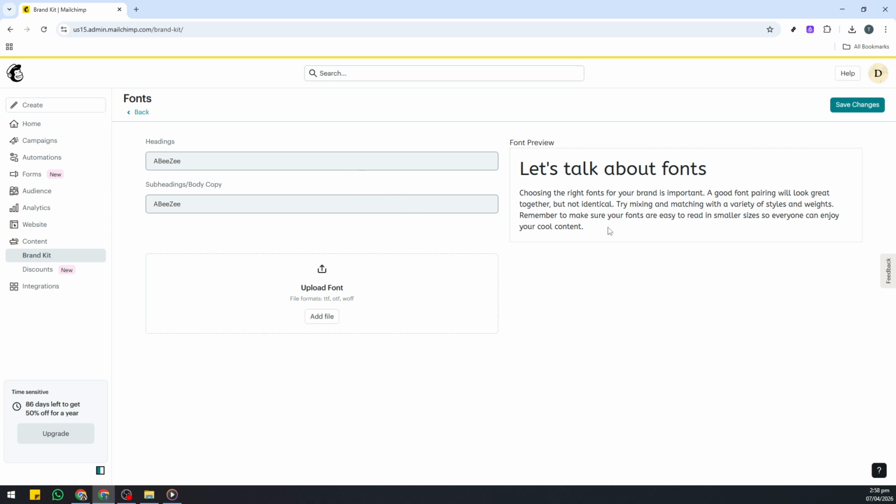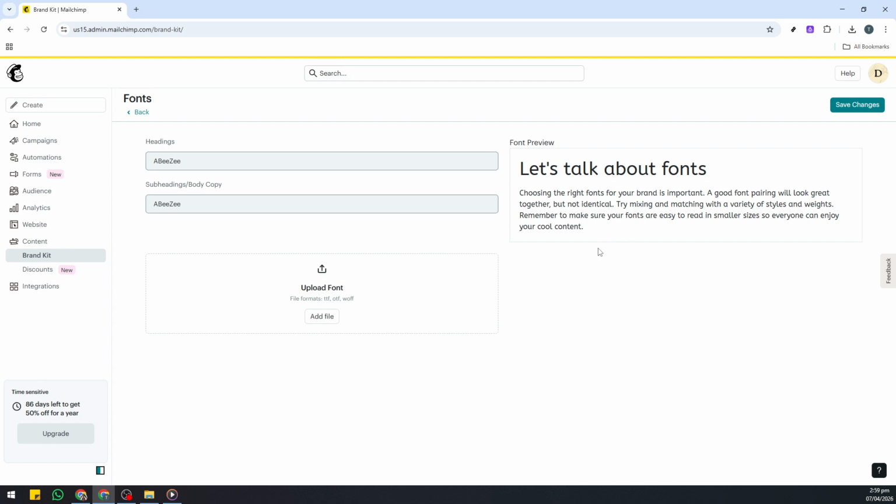With your changes saved, your fonts are now part of your brand kit. When you design emails, you'll see them as options in the editor's font pickers. Because not all email clients support custom fonts, plan complementary fallback fonts that resemble your brand's look and keep readability front and center. Before sending any campaign broadly, preview and test across devices and popular inboxes to confirm that your typography appears clean and legible, even where a fallback is used.